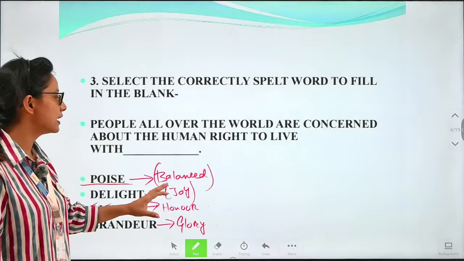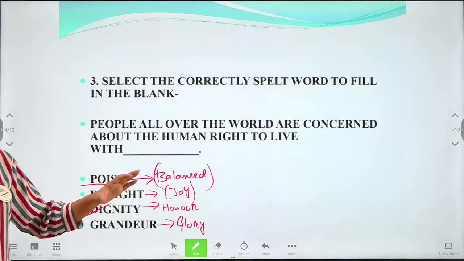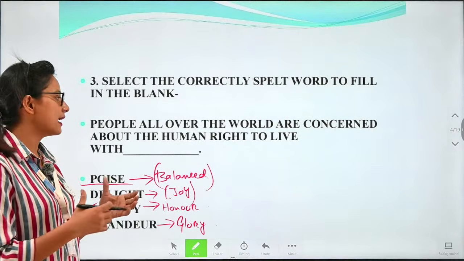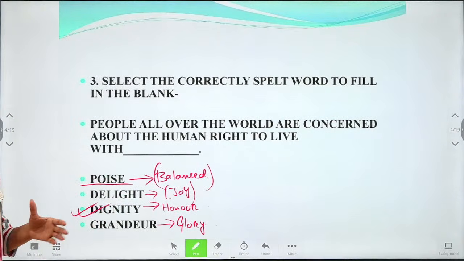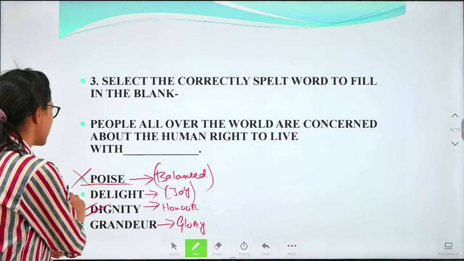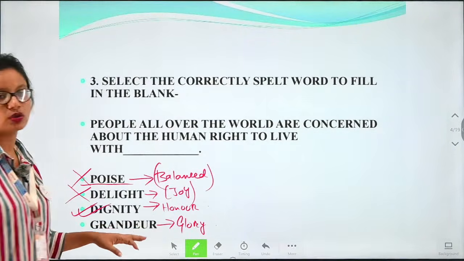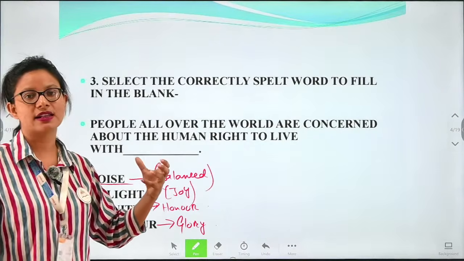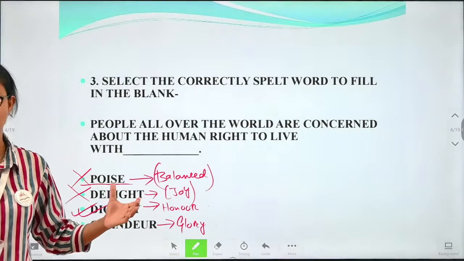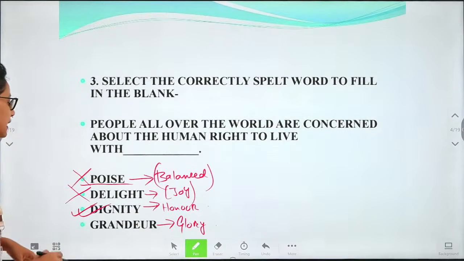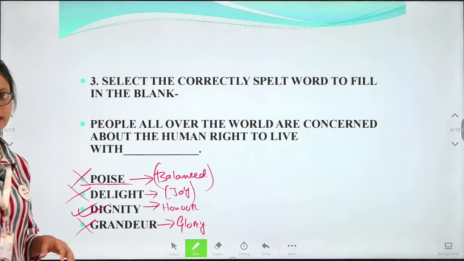We cannot live with joy. People cannot just enjoy all around and live their life. So we have to eliminate poise, we have to eliminate delight, and then we cannot live with grandeur. People with human rights cannot live a splendid life. They have their responsibilities, so they have to live with dignity. So grandeur is also not at all correct.